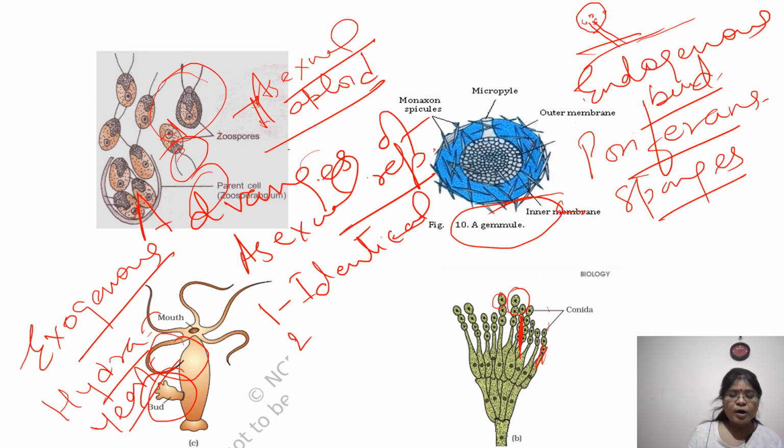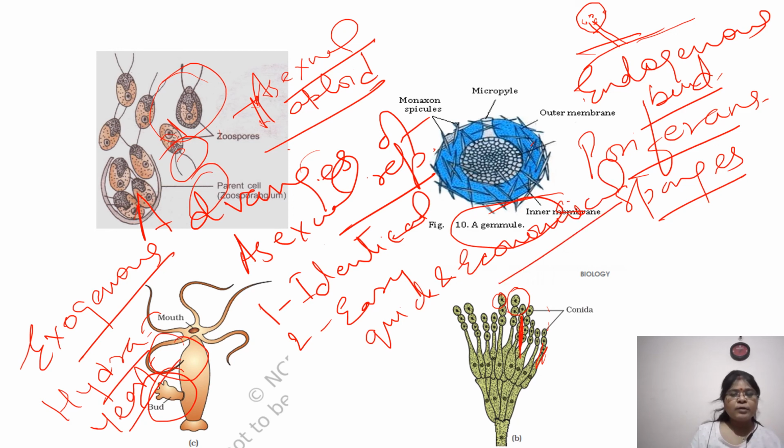They are easy to grow, quick to grow, and economical. These are their advantages.